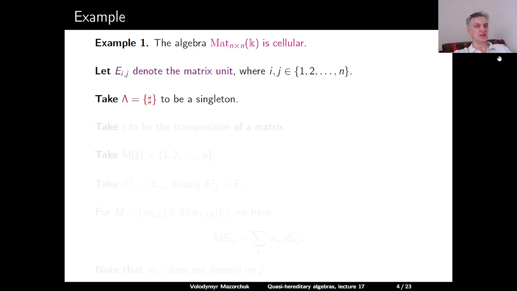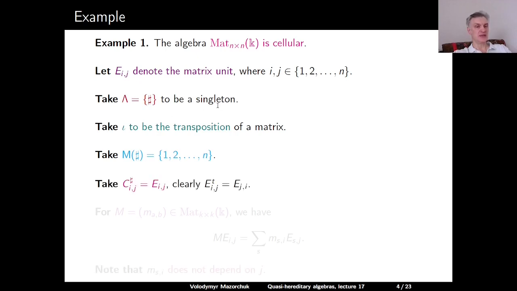Let us take as lambda just some singleton set. And let us take as the anti-automorphism iota the transposition of the matrix. So define M evaluated at our unique element of our set just as the set 1, 2, and so on to n, and take the corresponding basis element C_ij to be the matrix unit E_ij. Of course, if we transpose E_ij, we get E_ji. So the first two conditions in the definition of a cellular algebra are obviously satisfied.